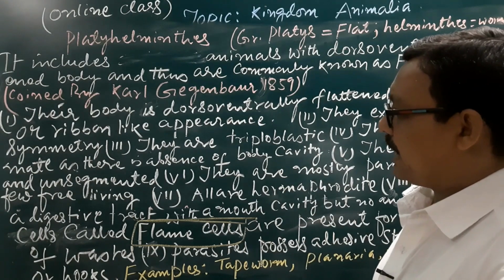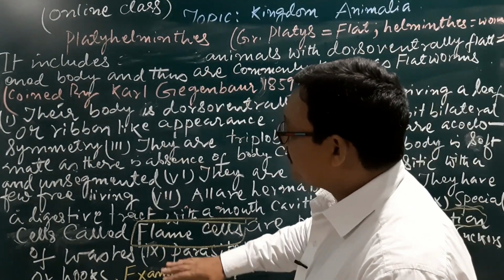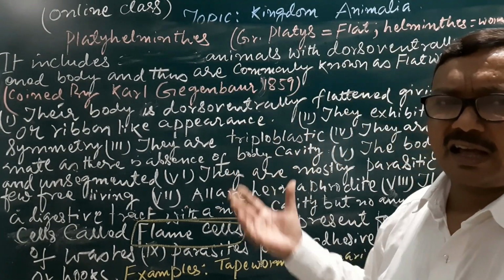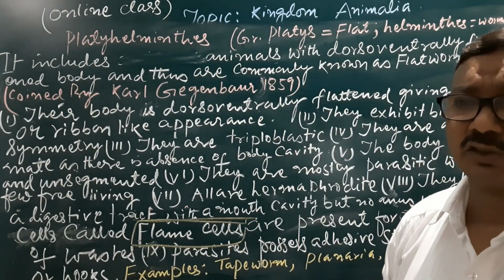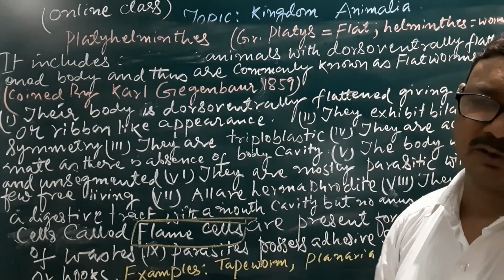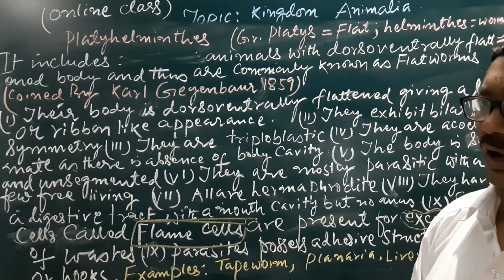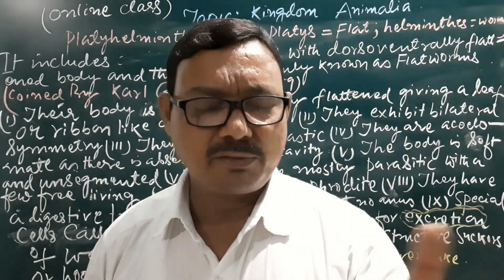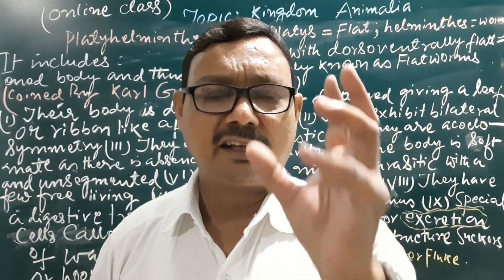Once again, all these points are not sufficient enough. They may possess other characteristic features also, and you may add other points if you refer to any other reference book.